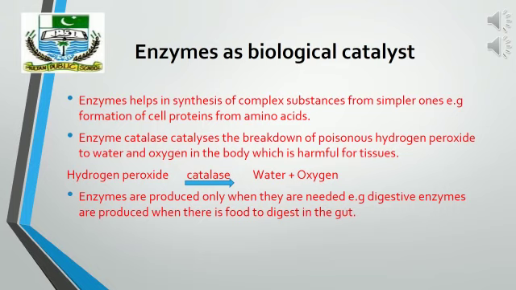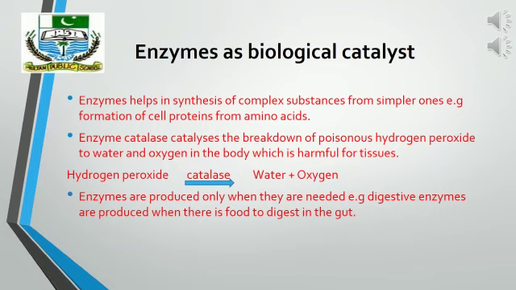This enzyme is present in plants and animals, but it is usually absent in mammals. But students, you should remember that enzymes are produced only when they are needed. For example, for the process of digestion, digestive enzymes will only be produced when there is food to digest in the gut.